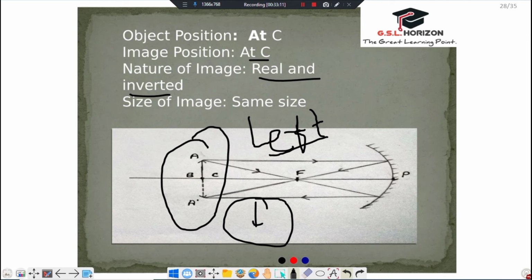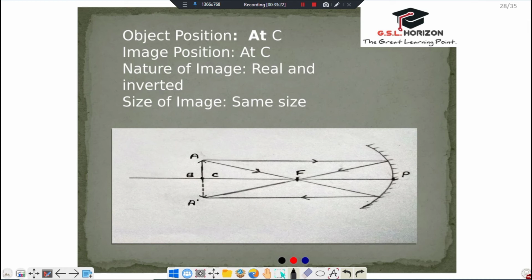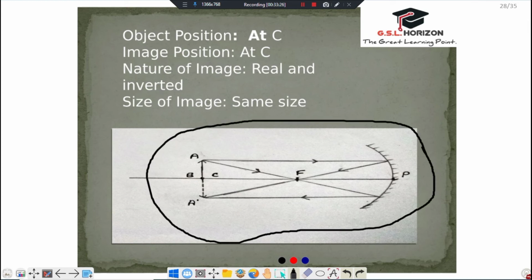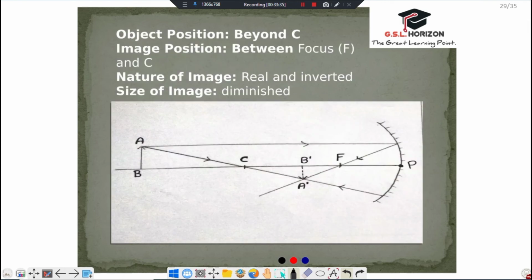The size of the image is the same as the size of the object, and you form your images as you see on your screen. So remember it, and always draw it like this.